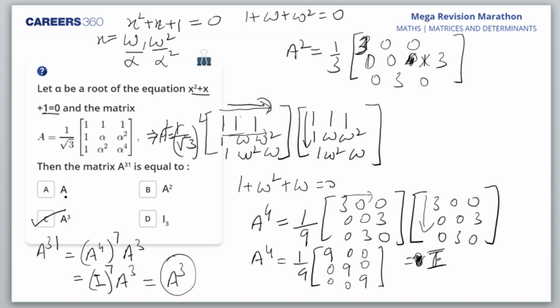Sir, I am getting A as 1 root 3. Can we do anything with this? A as 1 root 3. So A is 1 by root 3 now. That's right only. So then what? W2 to W. Can we not do anything with this?